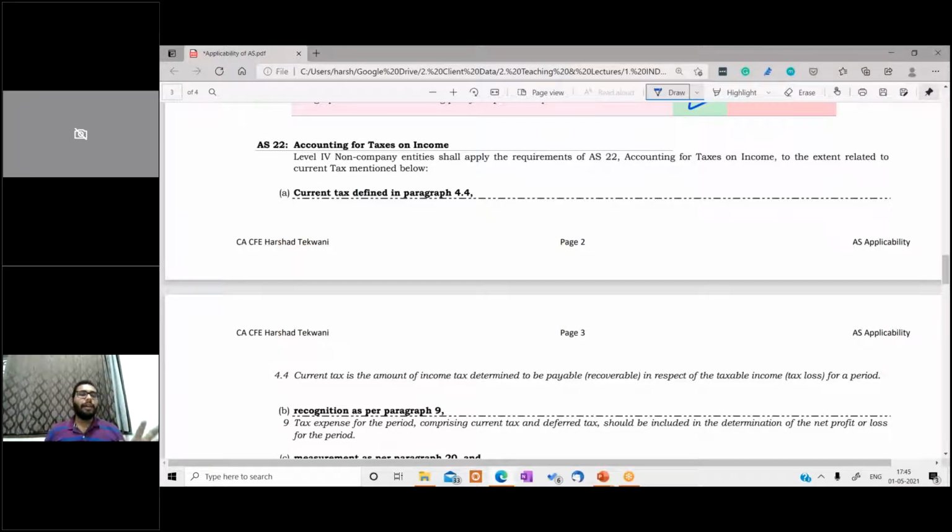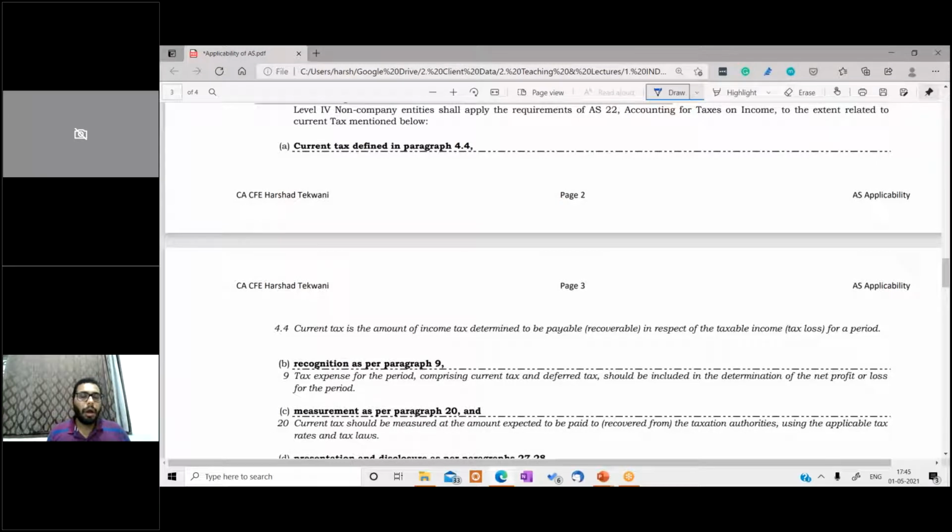In all the other cases, it was saying that okay, these paragraphs are not applicable, these additional disclosure requirements were not applicable, but in this standard only a few paragraphs have been given, few concepts have been given, and they said okay, these are only applicable. For example, current tax. Now only provisions related to the current tax are applicable to level 4. Deferred tax is not applicable to level 4 entities. Okay, no need to follow deferred tax concepts for the level 4 entities. Only current tax is applicable.